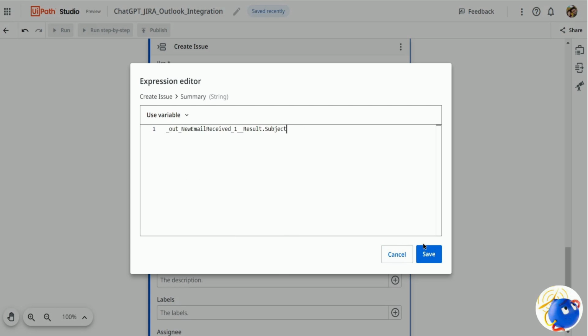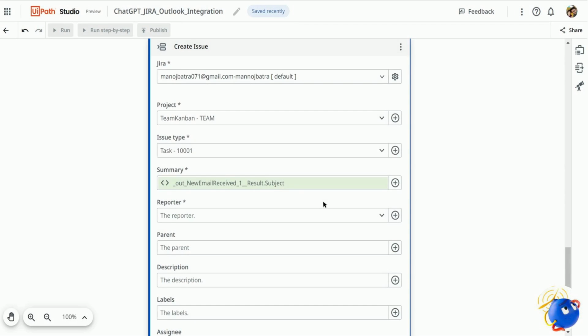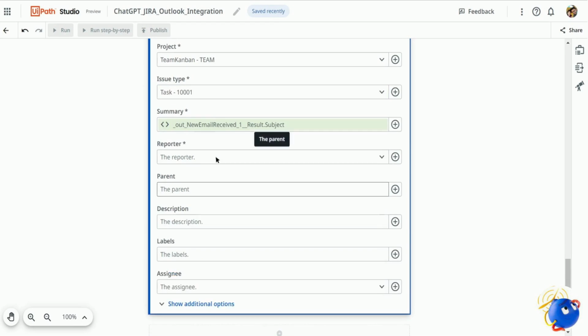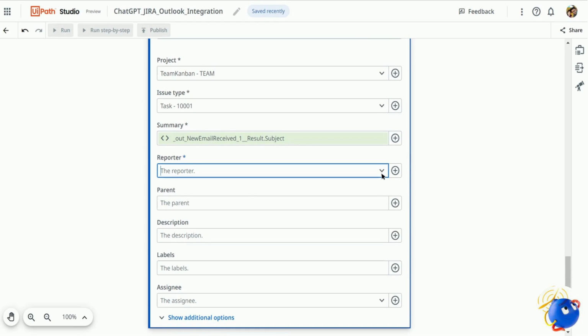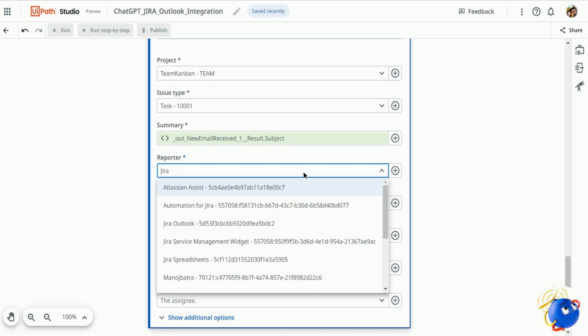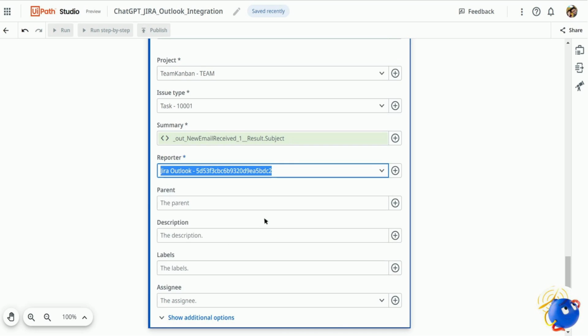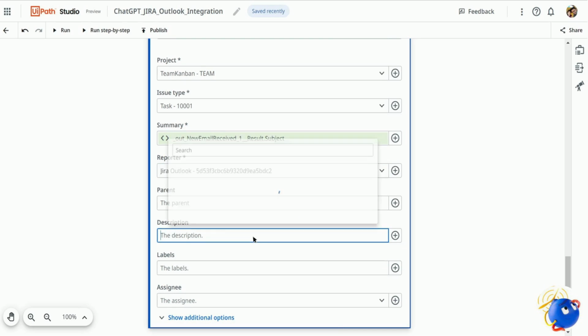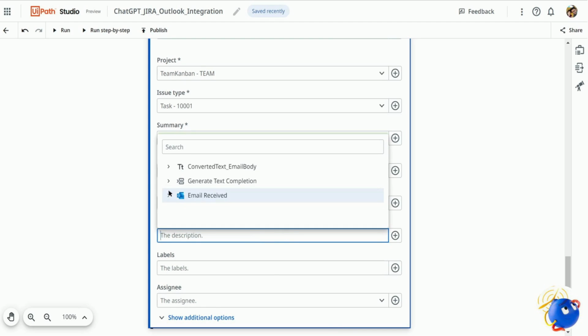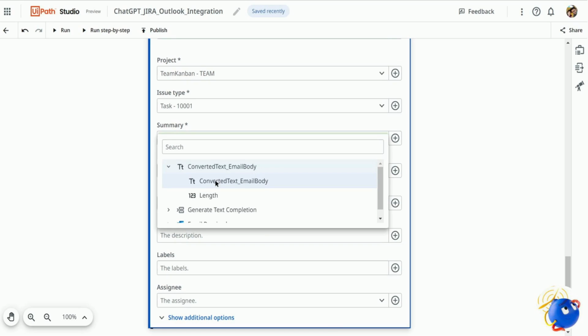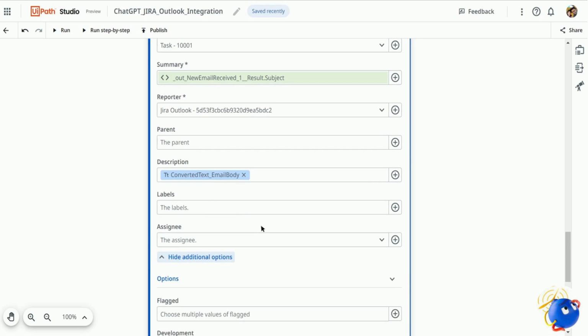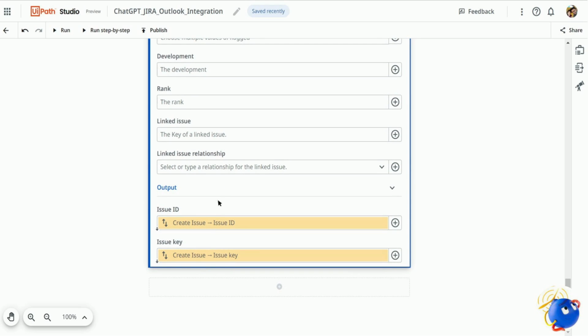I'll select that, and under this reporter section, I'll add the Jira Outlook plugin character name. Let me search for that, Jira Outlook. Yep, and the description for the process would be the variable that we created called converted_text_email_body in the English language, and the output would be issue ID and issue key.